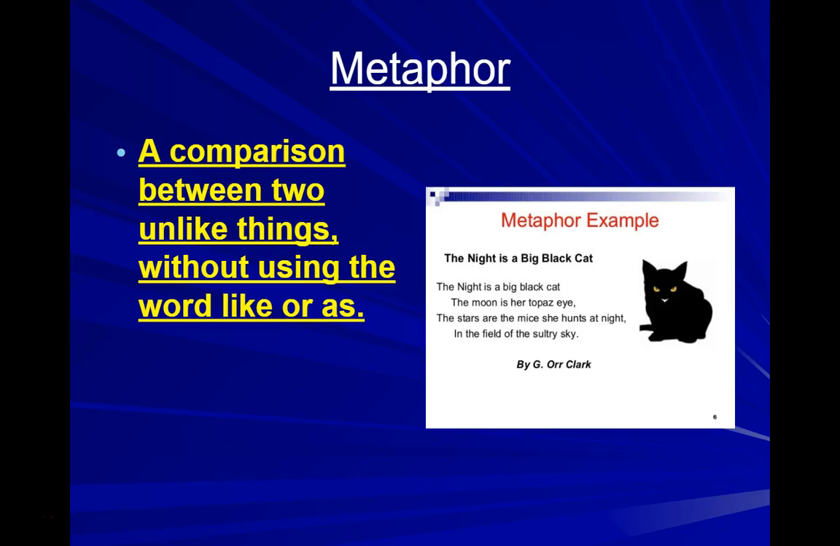A metaphor. A metaphor is a comparison between two unlike things without using the word like or as. For example, the night is a big black cat. The comparison being made is between night and a cat, which are two unlike things, and they don't use the words like or as, so that's what makes it a metaphor.